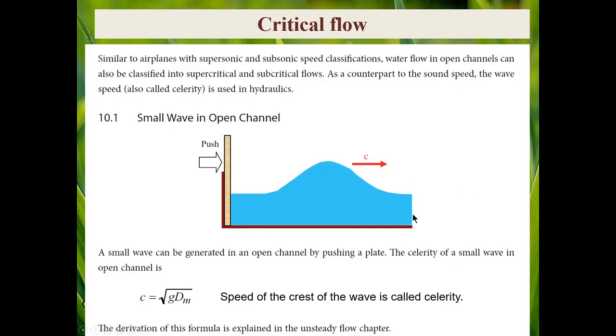If a wave is created through the motion of this plate here, it can move downward with the average velocity of flow and also the velocity of the crest of the wave, which is called celerity.